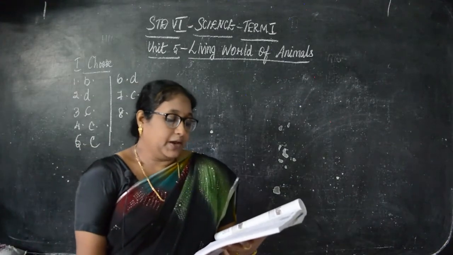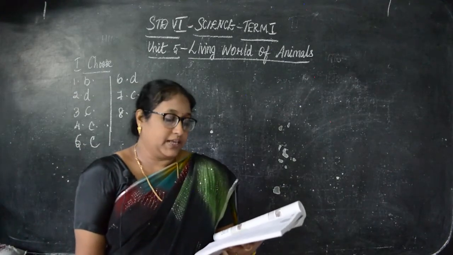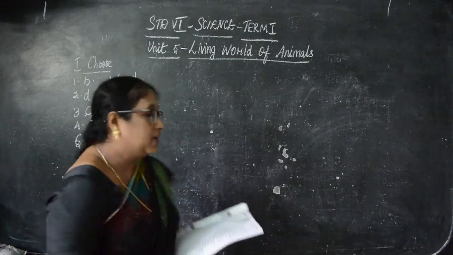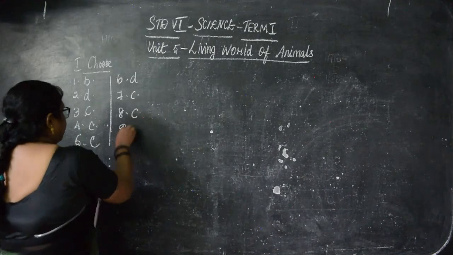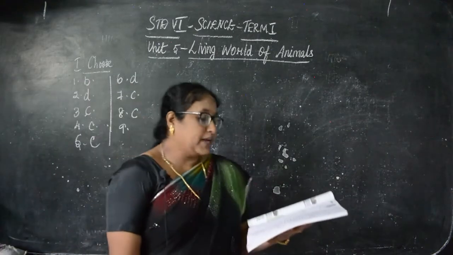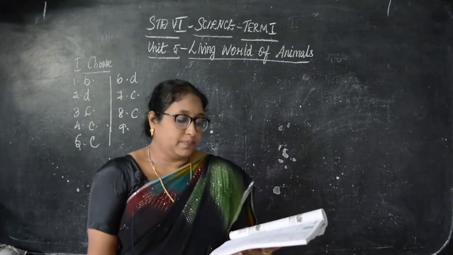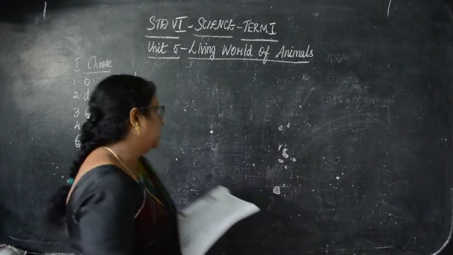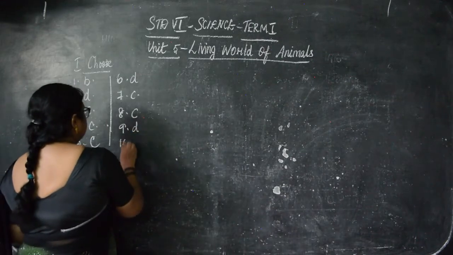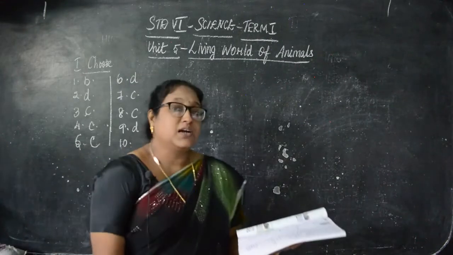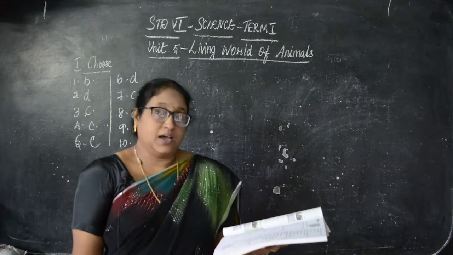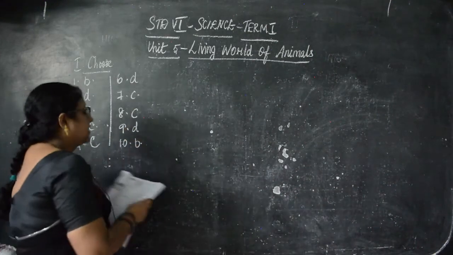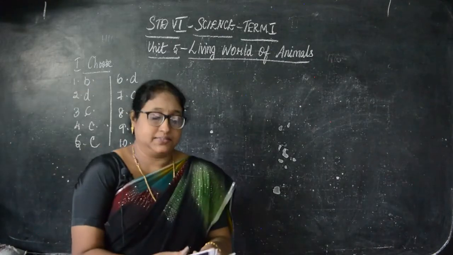Then 8, birds fly in the air with the help of. So what will be the correct answer? C, hollow and light bones. Then 9, paramecium moves from one place to another with the help of. The answer is D, cilia. Then 10th one, kangaroo rat lives in. Answer is B, desert habitat. Okay, children, did you understand? Did you mark it? Mark the answers.